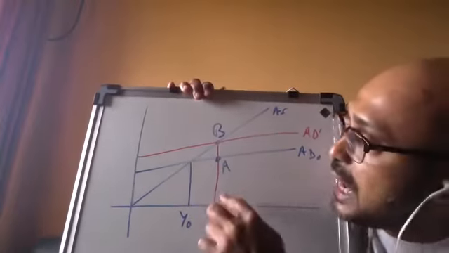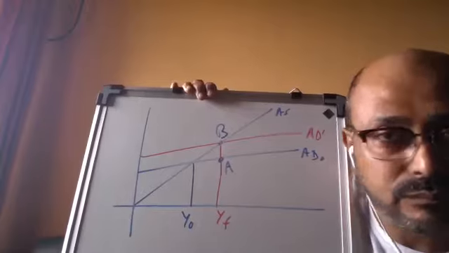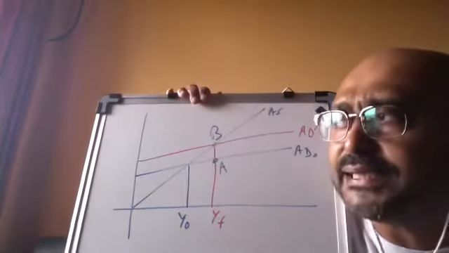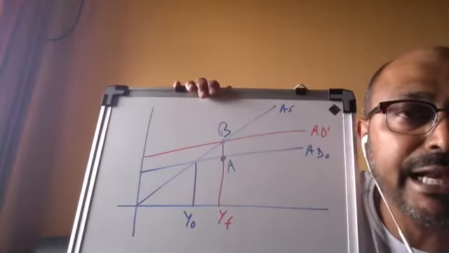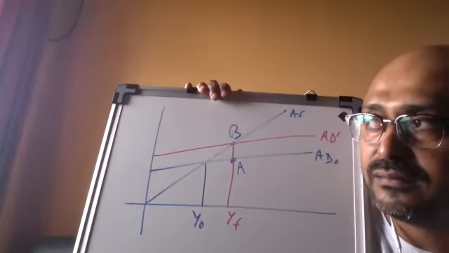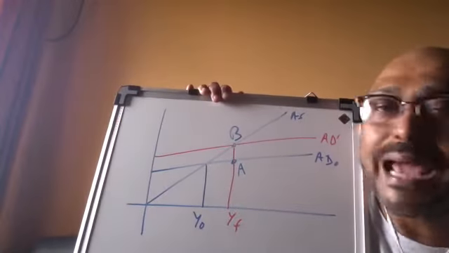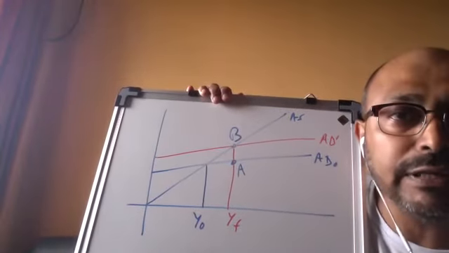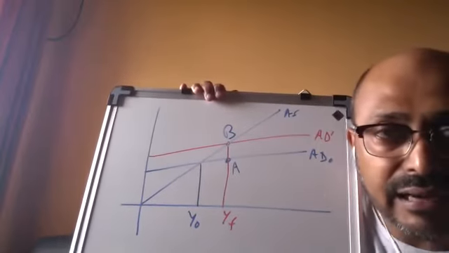So this AB is called the deflationary gap. What is deflation? Deflation is a situation of unemployment, just opposite to inflation. Don't go by our present practical idea of inflation, deflation and unemployment. That I will discuss later on.